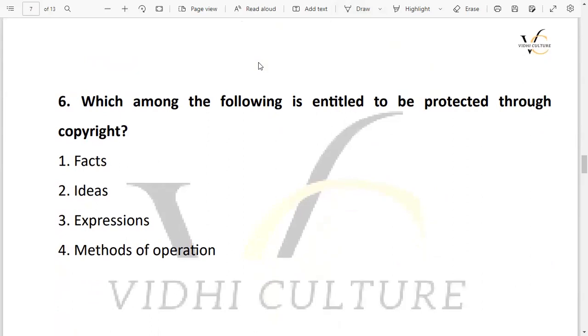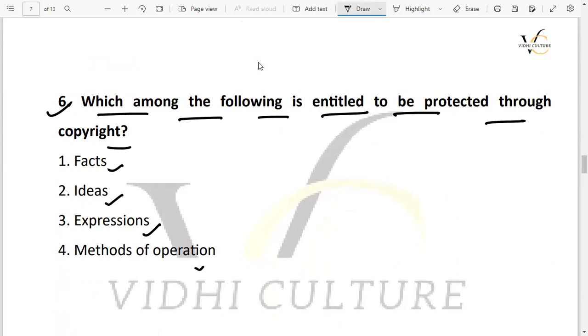Now coming to the next question, that is question number 6. Which among the following is entitled to be protected through copyright? Copyright के through क्या क्या इसमें से protected होता है. So is it facts, is it ideas, is it expressions, or is it method of operation? What is protected? क्या चीज यहाँ पे कॉपीराइट के अंदर प्रोटेक्ट होती है? So the right answer of this question is option number 3, that is the expressions. Expressions are protected under the copyright.